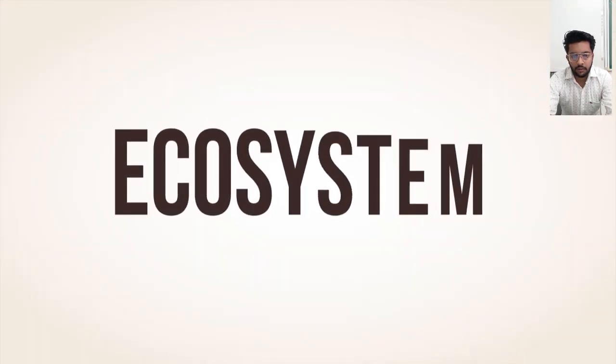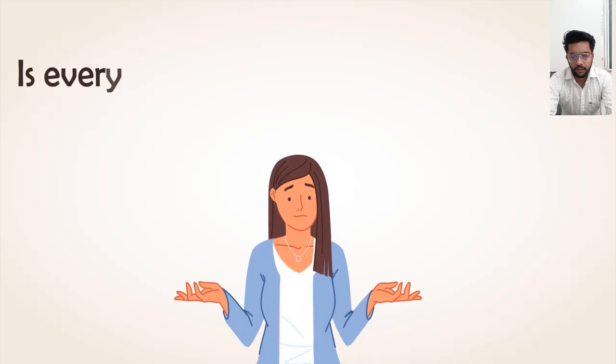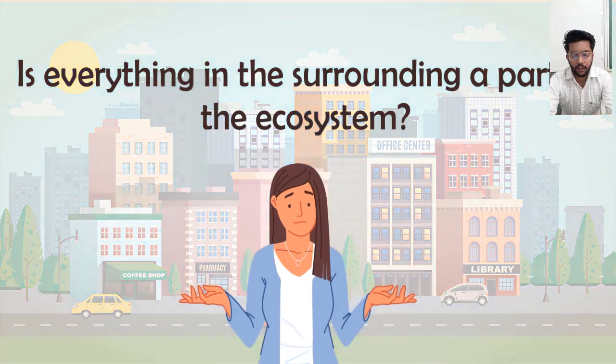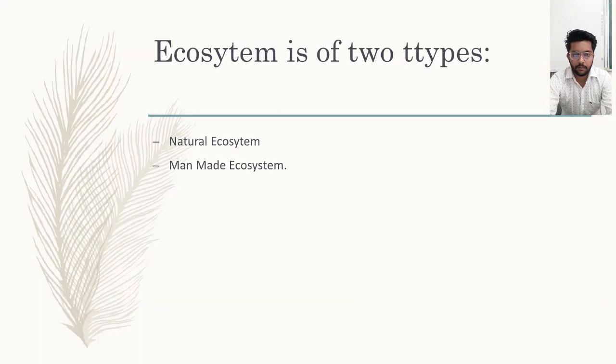It is a term which is given by A.G. Tansley in year 1953. So, is everything in the surrounding a part of the ecosystem? The answer is yes. Everything in our surrounding is a part of ecosystem, whether it is a pond or an ocean. So, how is a pond an ecosystem? Because in ponds, water is a non-living thing and all the fishes, all the plants in the pond are living things.